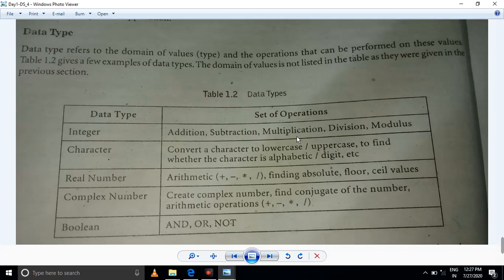Next, boolean. Boolean is a special case. What are the special cases? You just consider true or false. That means and, or, not. Okay. Next, continuation.